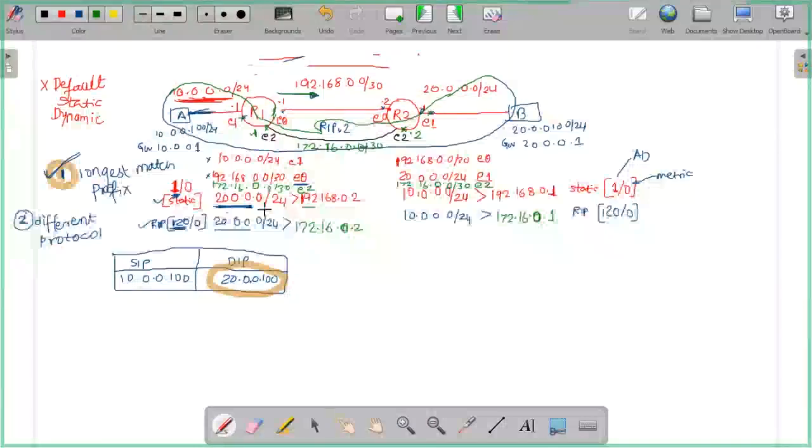Now what happens is I make one more static entry. So I have two links, right?